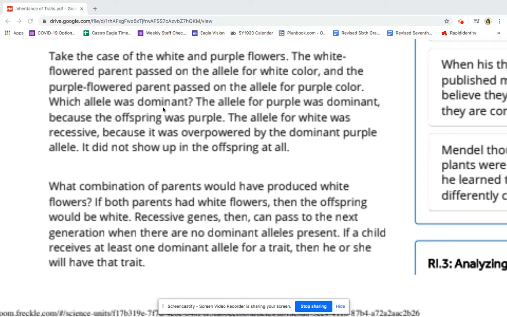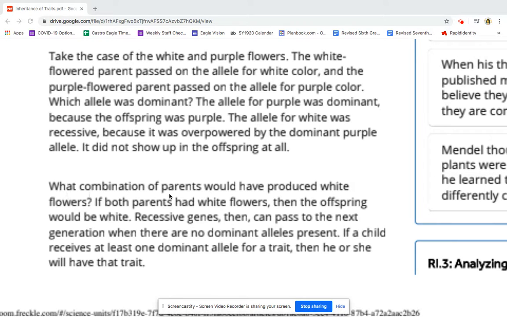Which allele was dominant? The allele for purple was dominant because the offspring was purple. The allele for white was recessive because it was overpowered by the dominant purple allele. It did not show up in the offspring at all.